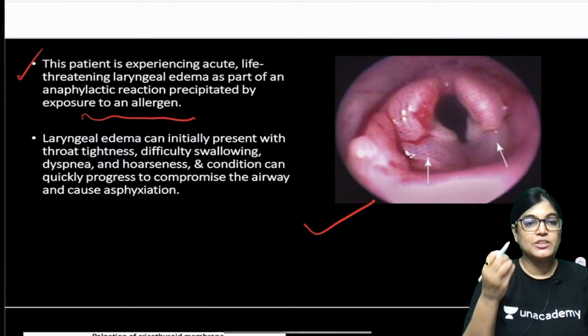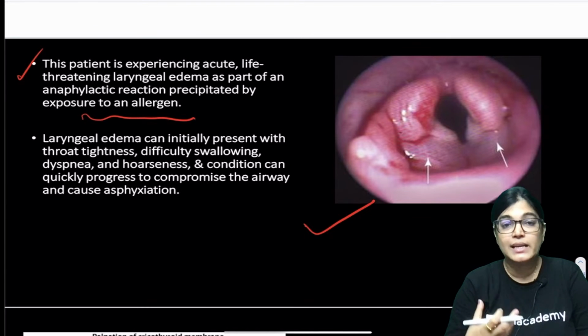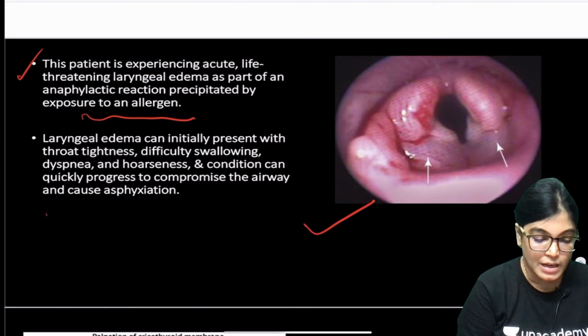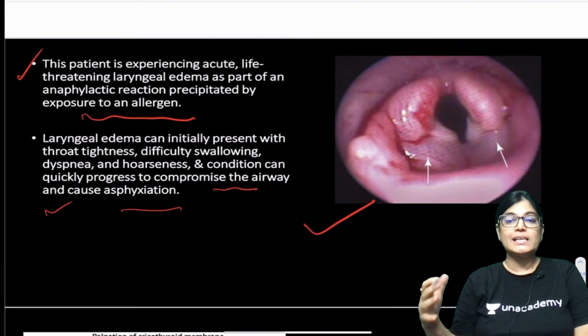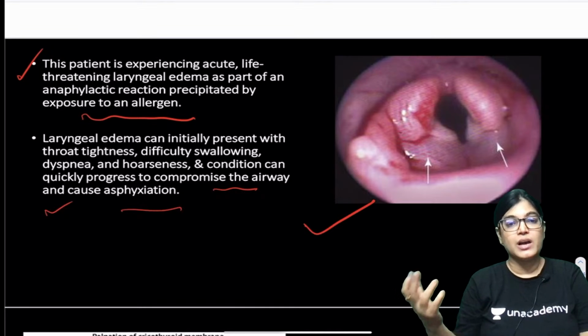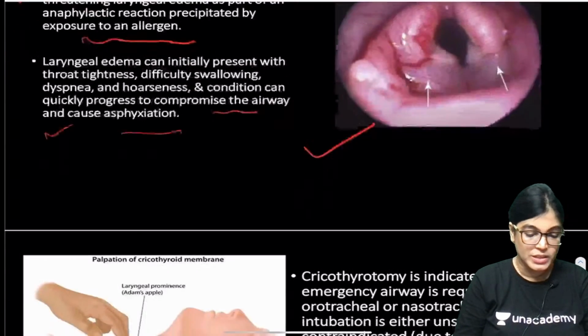When there is laryngeal edema, the patient will have dyspnea, hoarseness of voice, difficulty in swallowing, and throat tightness, and ultimately if the swelling is enlarging so much, what will happen? It can cause asphyxia or airway compression can occur. So, a more difficult situation can be there.